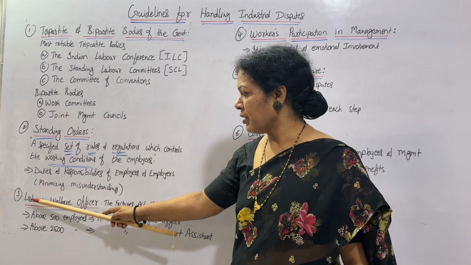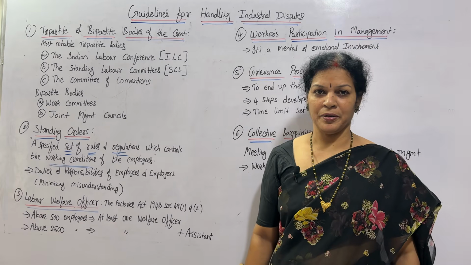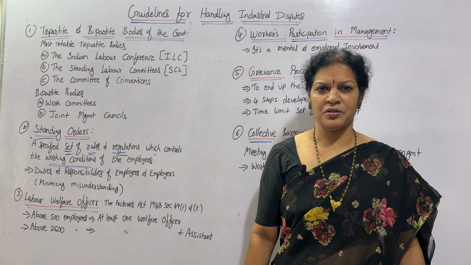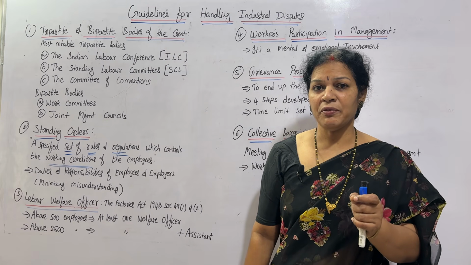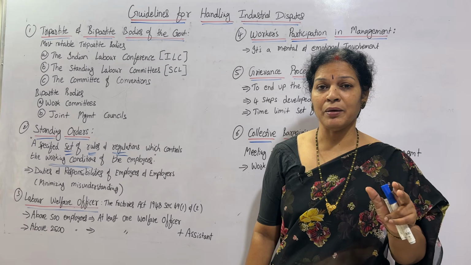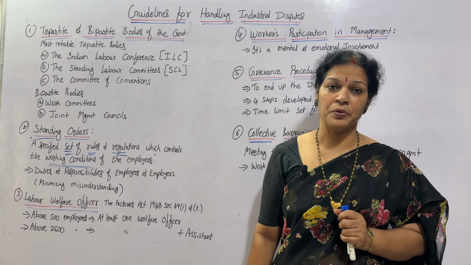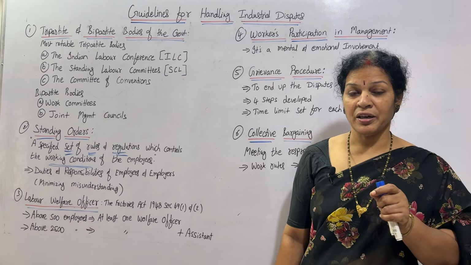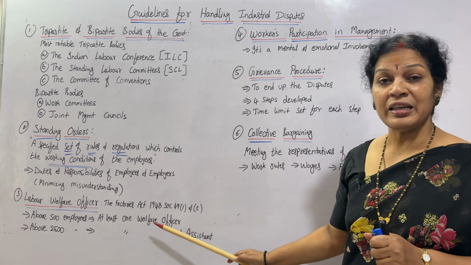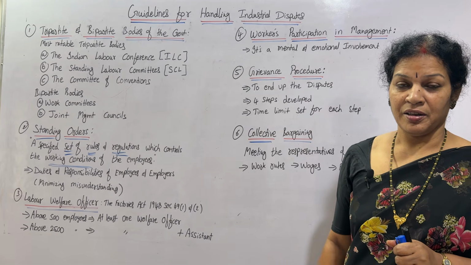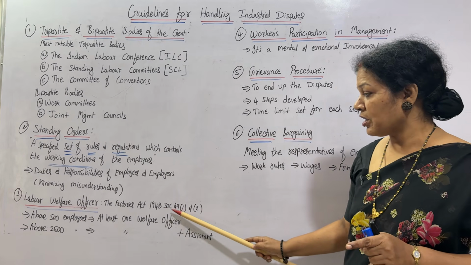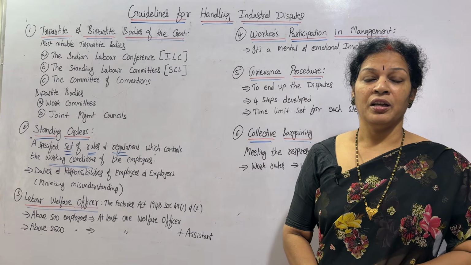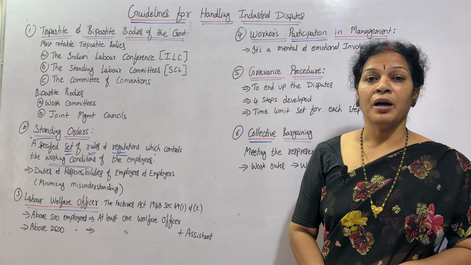Next, the third one: the labor welfare officer. For every organization that has a lot of employees, it is suggested to appoint a labor welfare officer who has ample knowledge in handling such kinds of disputes. The labor welfare officer is recommended as per the Factories Act 1948, Section 49, subsection 1 and subsection 2. Both mention the labor welfare officer and how he has to be appointed.